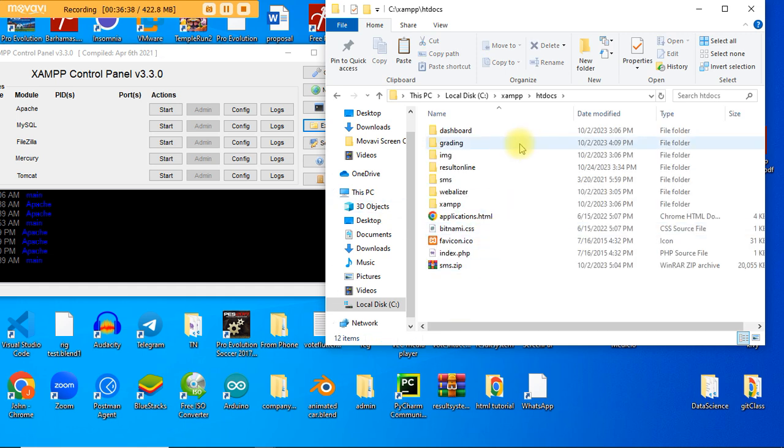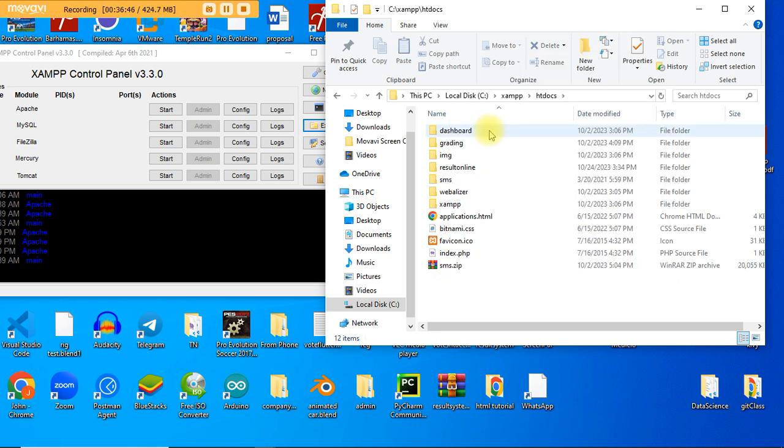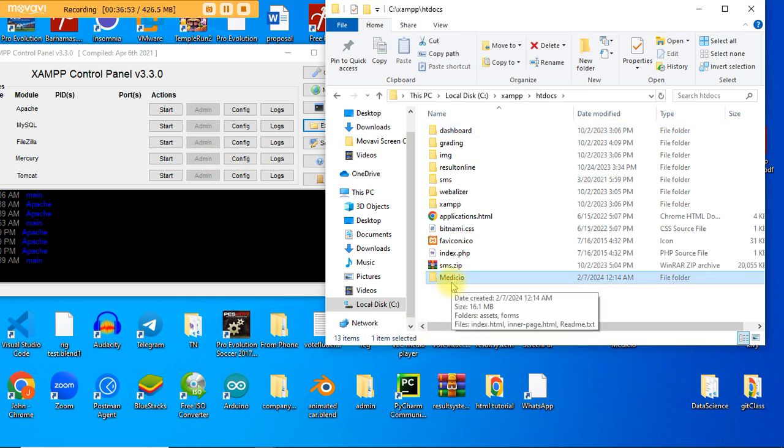You come there, right click on the folder and you paste. So right now, since we are in already, I'm going to right click on an empty space and I'll go here and click on paste. You see, it's being moved. This Medisio folder is being moved to the server.